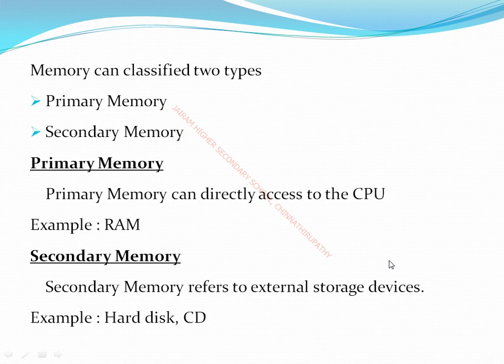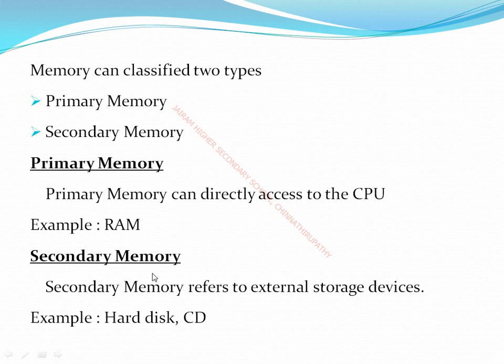So next we are going to classify the memory. There are two kinds of memory, I told you. One is primary memory, another one is secondary memory. What is the other name of primary memory? Main memory. Primary memory can be directly accessed by the CPU. Why? Because when the CPU runs, it fetches instructions from the primary memory. And also this RAM memory is called volatile memory. Why is it called volatile memory? When the power is gone, whatever data you stored in the computer will be erased. So that's why it is temporary memory or volatile memory.